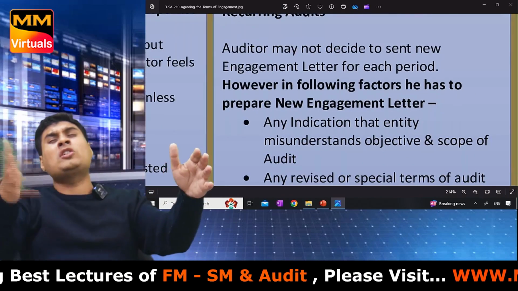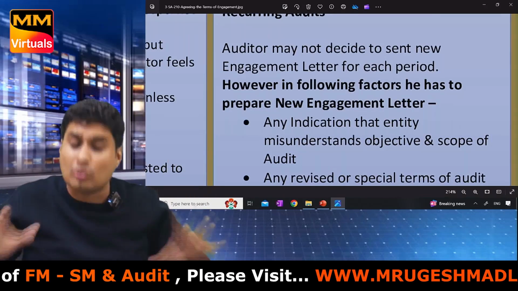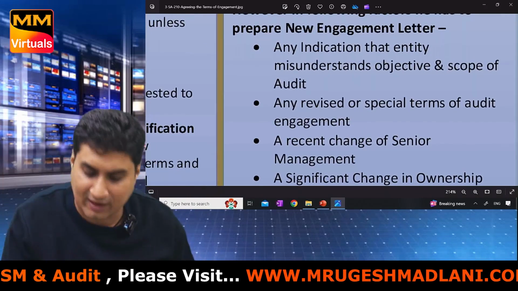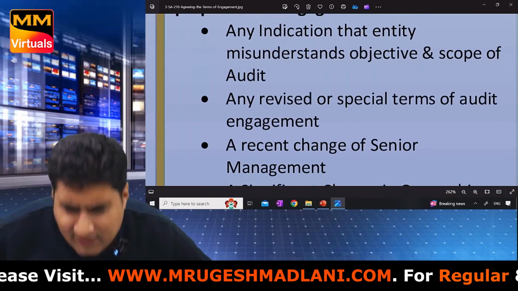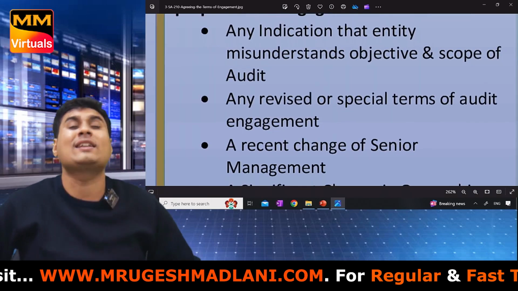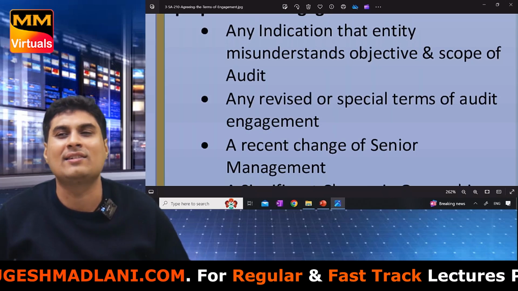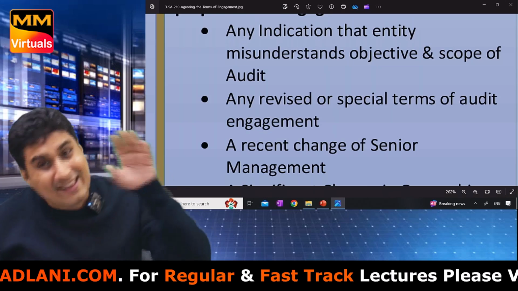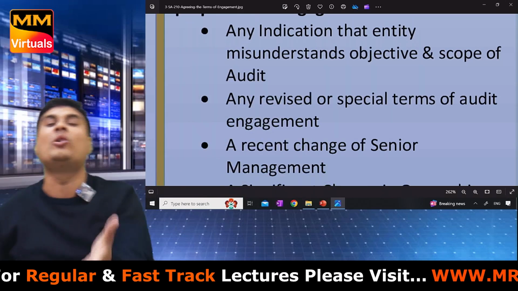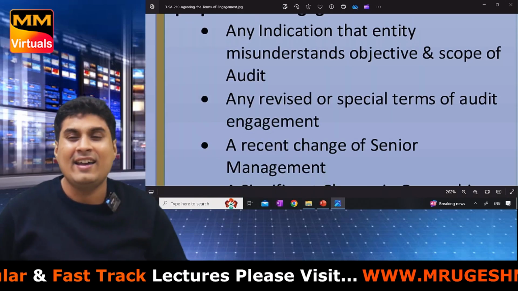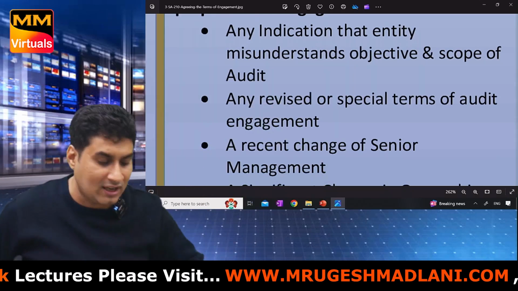Auditor may decide not to send engagement letter every year. But in following cases, we have to send. Number one, though it's the same client, any indication entity has misunderstood objective and scope of audit. As soon as you ask any data, what will they say? Sir, you know this now, you are auditing since 10 years. Then tell them every year I have to give reasonable assurance. It is not that last year I gave, this year I don't need. You have to give me data. Any indication entity has misunderstood objective and scope, send them engagement letter.